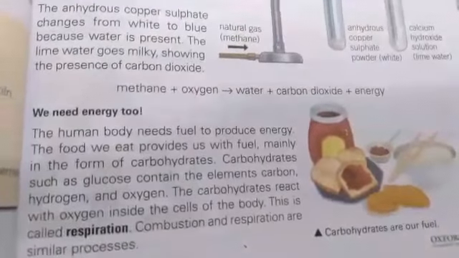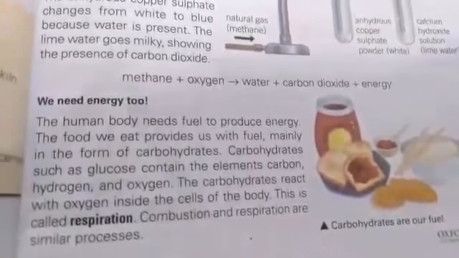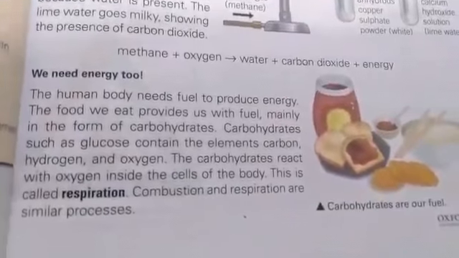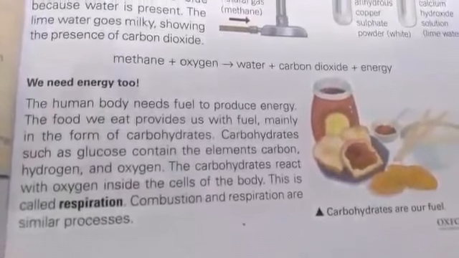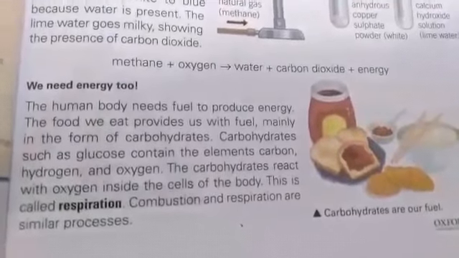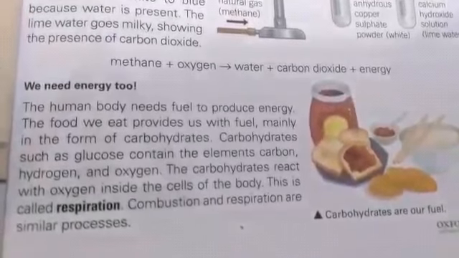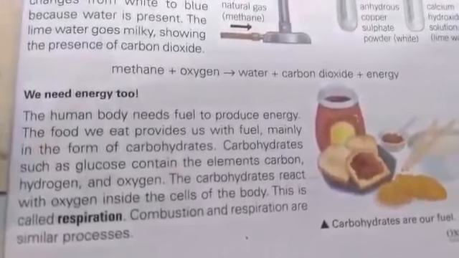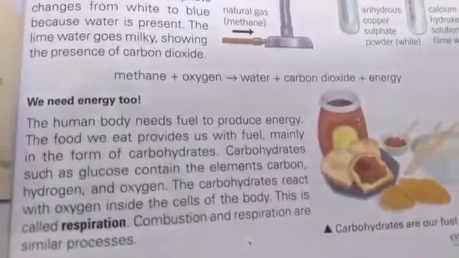The food that we eat is first digested into tiny molecules during digestion. During digestion, carbohydrates convert into glucose. Glucose reacts with oxygen within the body cells. The oxygen needed to burn the glucose comes from the lungs. Oxygen and glucose react within the body cells, and this process is known as respiration.